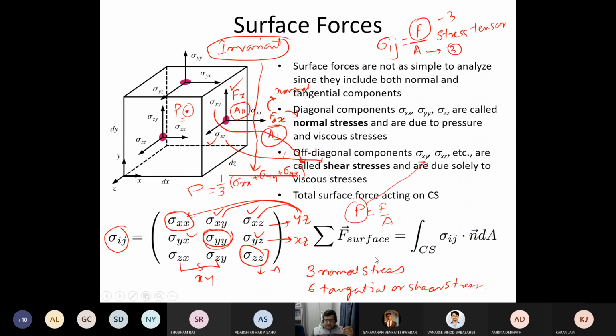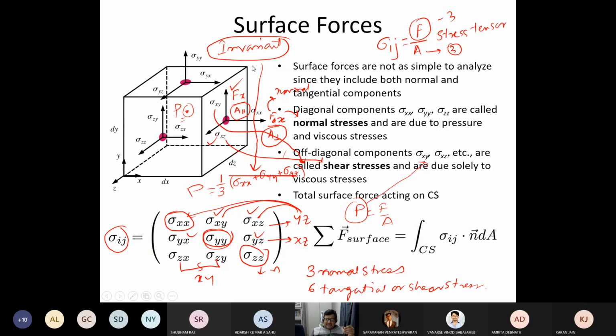So any surface force you may define as a stress tensor, sigma ij, and n dot dA, you can understand the normal direction to which it is acting. So force is acting in this direction, and then the normal direction, and then you are doing a surface integral.